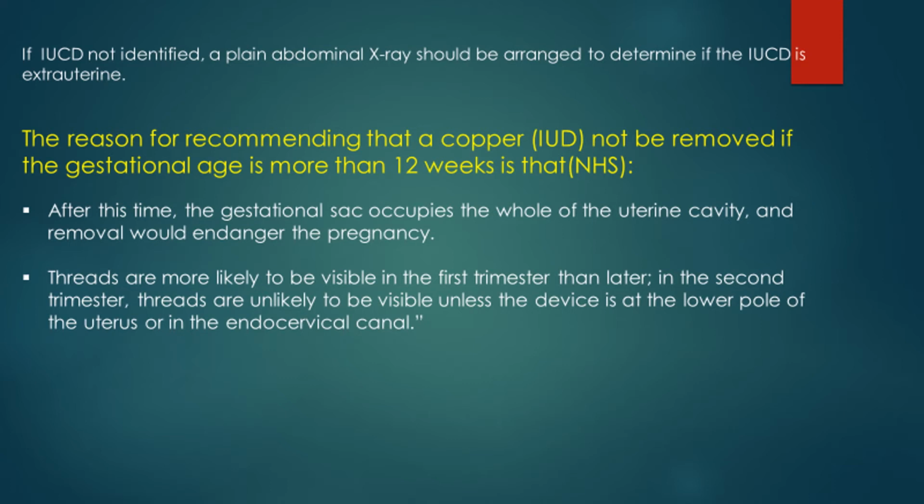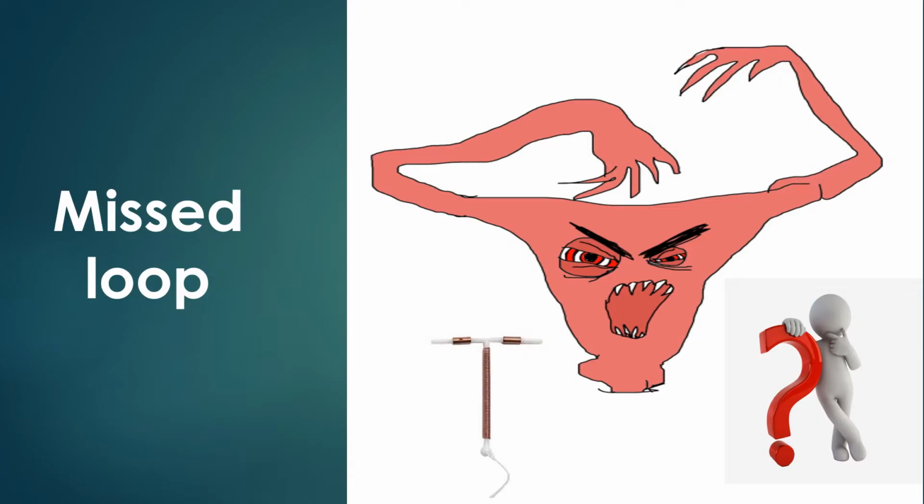Because the gestational sac will take the whole uterine cavity, so naturally removal will cause severe destruction to the pregnancy, and the thread will not be visible as it is going up with the pregnancy. So in this condition, the patient will be counseled about removal of the device by termination of the pregnancy, or leaving it in situ and continuing her pregnancy with the device removed at delivery, or removal once a complication takes place.